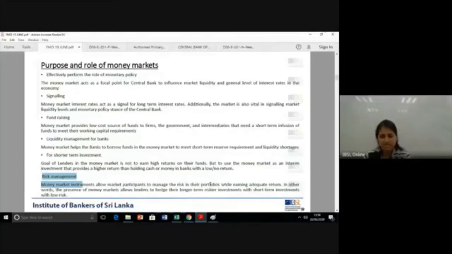What I mean is, think of a portfolio where you have completely invested in capital markets. It's all shares, all debentures, all treasury bonds, and there is nothing in terms of liquidity, nothing short term. What is the risk that you run?